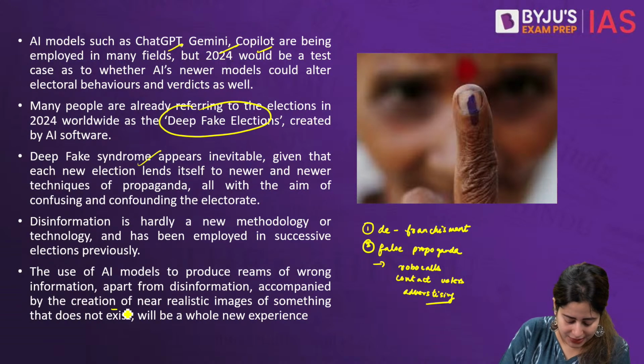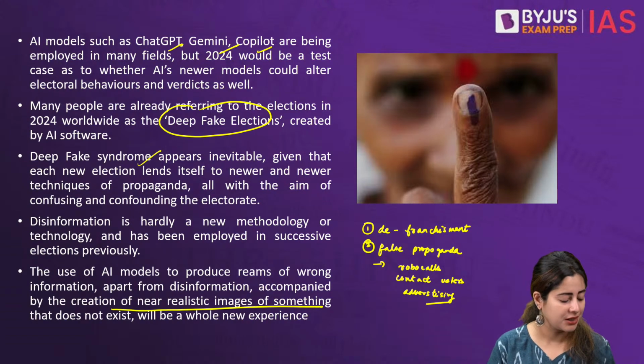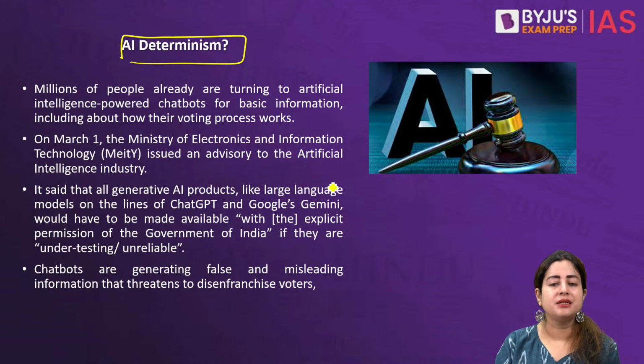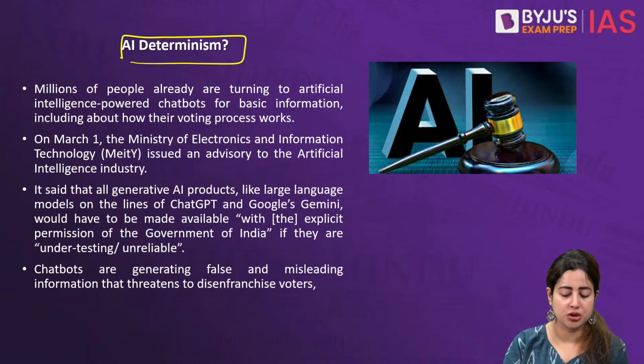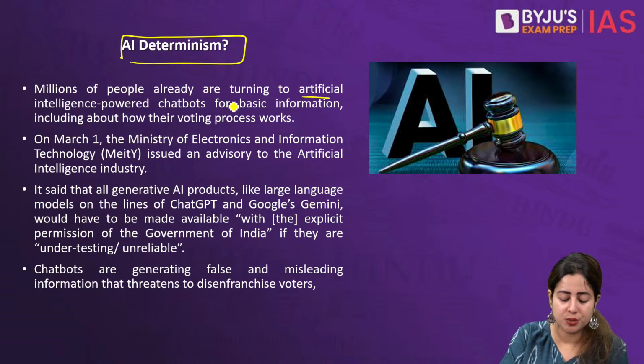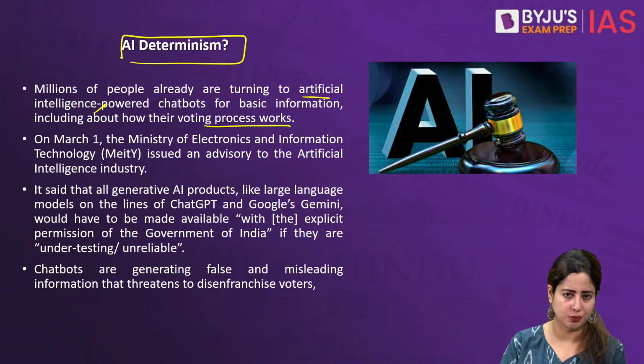Apart from that, creation of near-realistic images of something that does not exist is taking the experience to a whole new level. For example, the article talks about AI determinism, which is a future that is impacted majorly by artificial intelligence. Now, millions of people, as we know, are tuning into AI. They are using tools like the chatbot and Gemini and many others to even understand how the election process works.